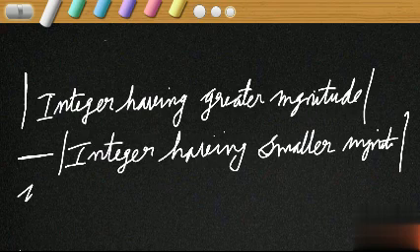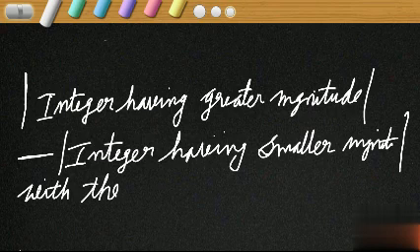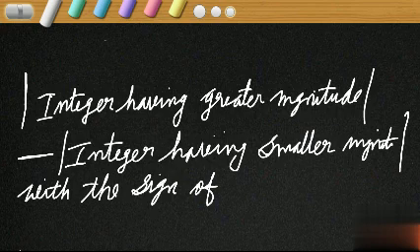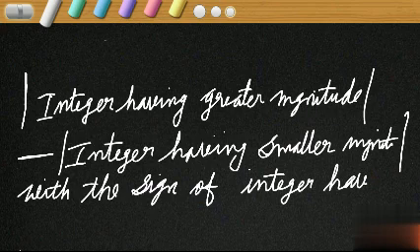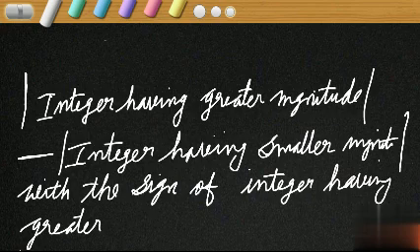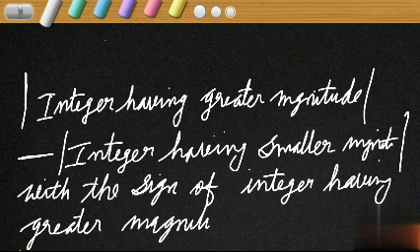With the sign of integer having greater magnitude.